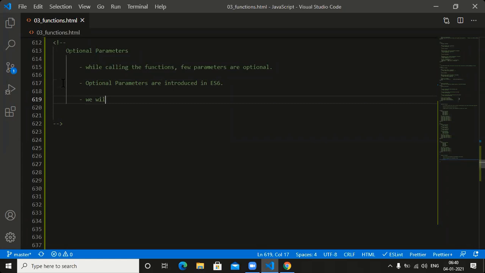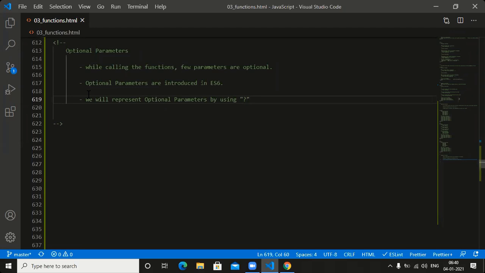We will represent optional parameters by using which symbol? The symbol is the question mark symbol. With the help of the question mark symbol only, we will represent optional parameters. What is the default value of an optional parameter?